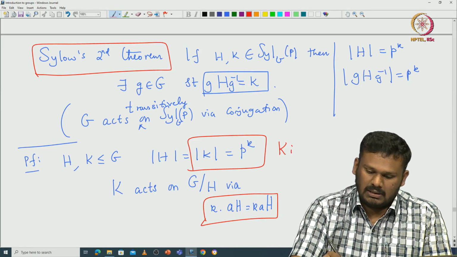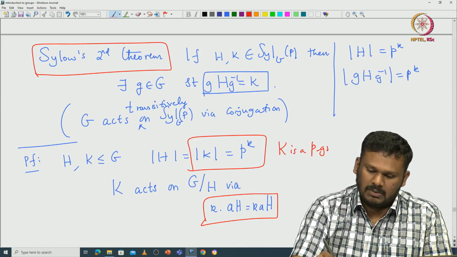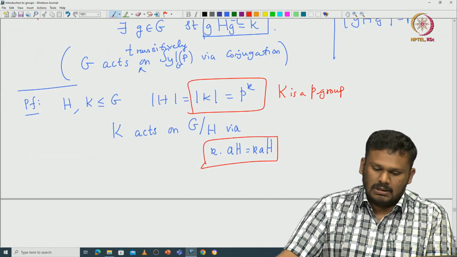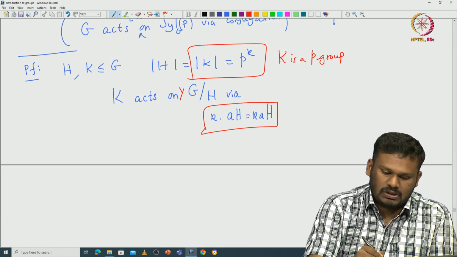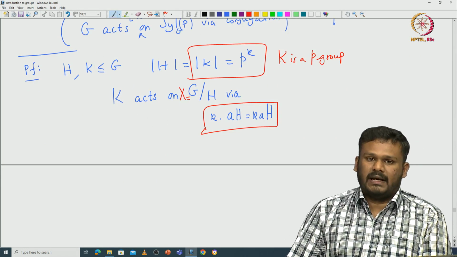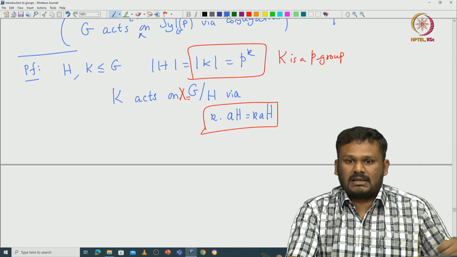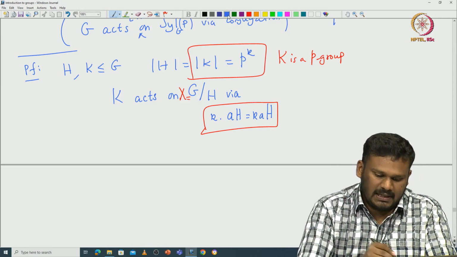So K is a P group. That means it has order which is a power of prime. So if you take X to be this G mod H, then using the result that we proved for the action of P groups, we can immediately have...